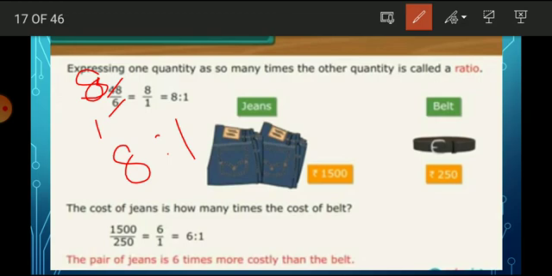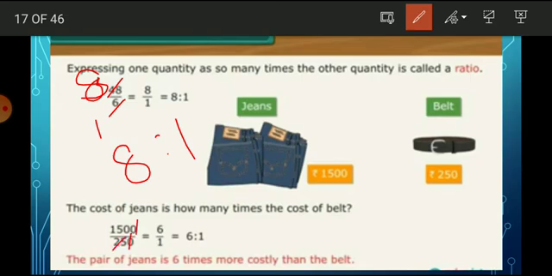See, the cost of jeans is how many times the cost of a belt? The cost of jeans is 1500 and the belt is 250. Here we can cancel the 0 in the denominator and numerator.